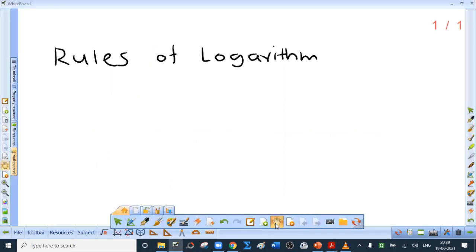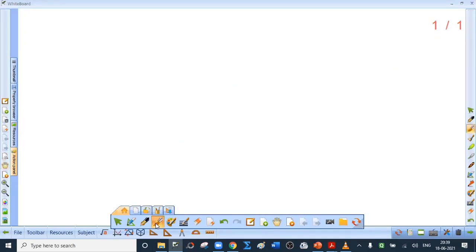Let me ask you one question. What is log 1 to the base 1? See, what is logarithm? Logarithm is the power to which base should be raised. See, 1 raised to 0 is 1. 1 raised to 1 is also 1. So, which of the two values is correct? Type your answer in chat box.